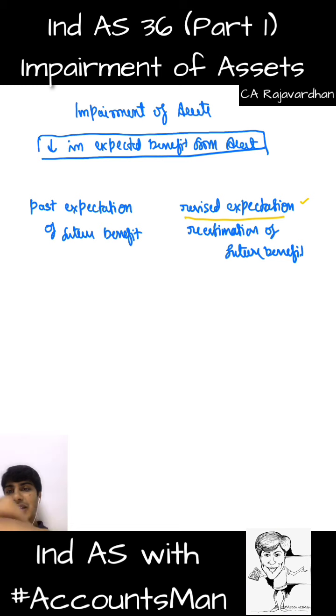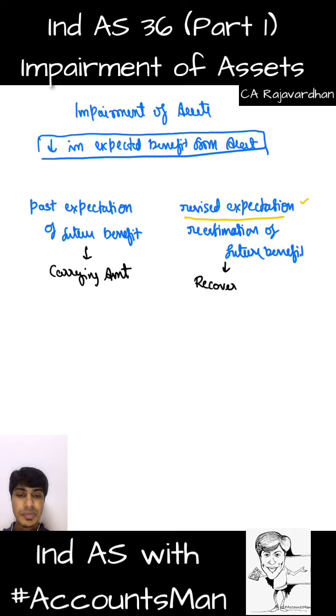I will give the technical terms. When I say past expectation of future benefit, that is carrying amount. Carrying amount is nothing but the book value of the asset, whereas the revised expectation is the recoverable amount. Long ago, this carrying amount was the recoverable amount. That is what I expected to recover from the asset, and that is now the carrying amount. It is carried forward from last year to this year. You get that? Whereas now I have arrived at a new recoverable amount.